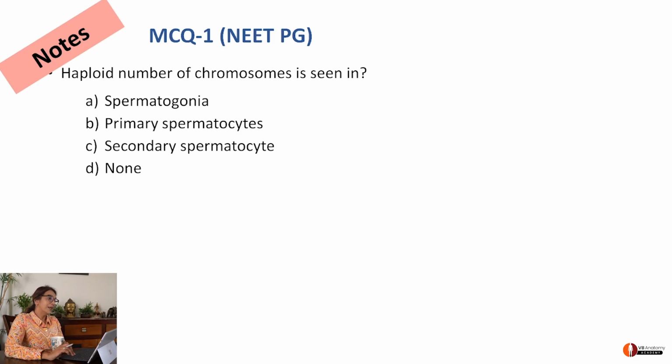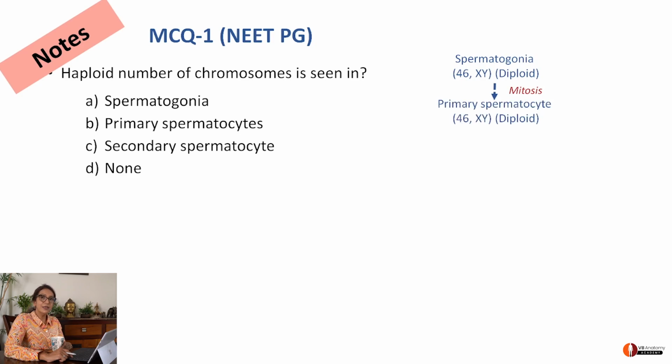Okay, right. So haploid number of chromosomes are seen in spermatogonia, primary spermatocytes, secondary spermatocytes, or none. Here I want you to go through this. Remember, spermatogonia are diploid, but after mitosis, will they produce haploid or diploid? Mitosis is equational division.